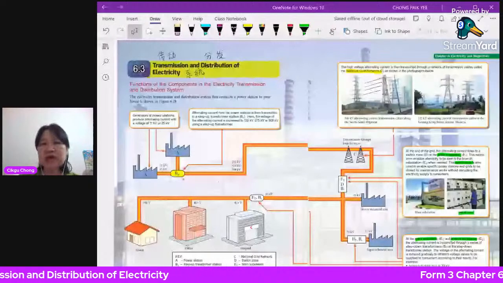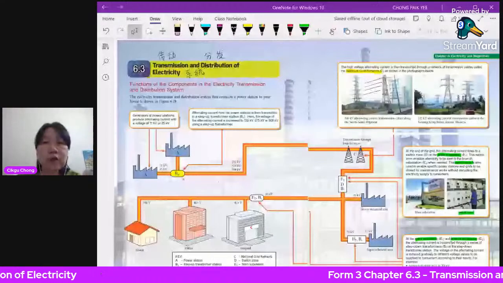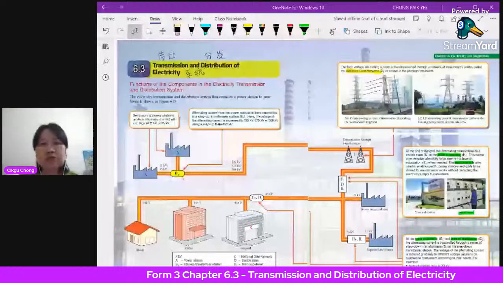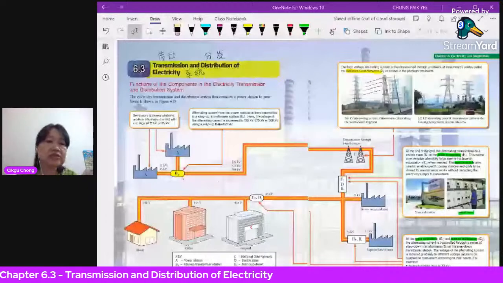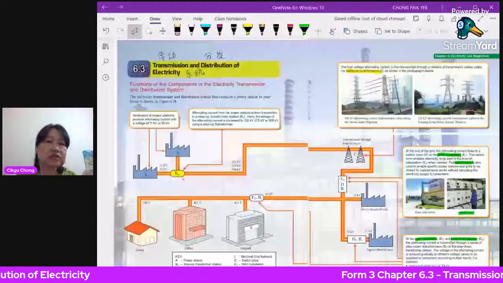Now you have Empangan Kenyir, you have Bakun, you have other power stations all over Malaysia. How do they get to our houses? How is it transported to our houses? How does this electricity come to our houses for us to use as a consumer? This is according to the textbook. This picture is from the textbook.